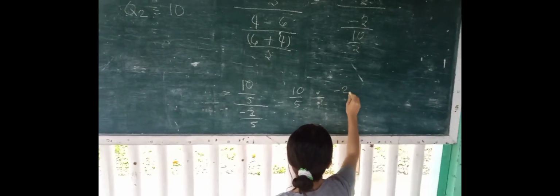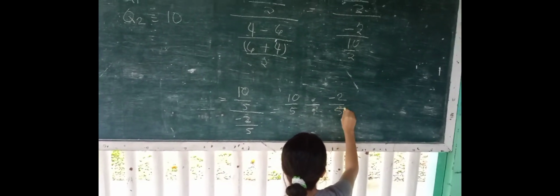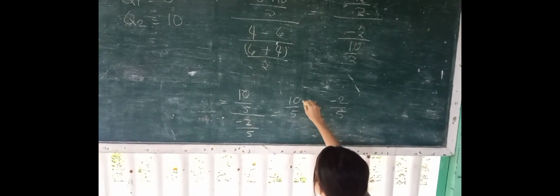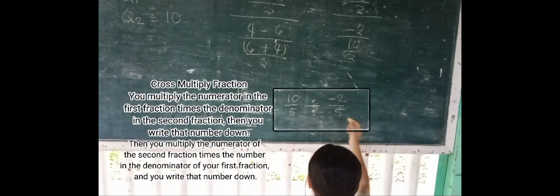So, we're going to divide 10 over 5 by negative 2 over 5. When you divide this one, we're going to cross multiply.